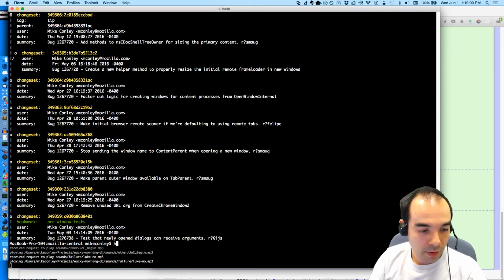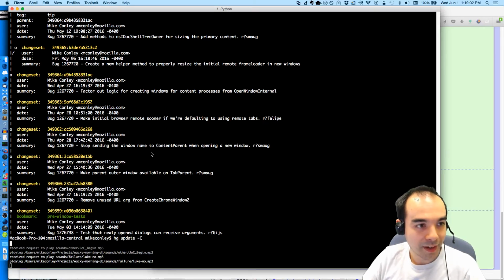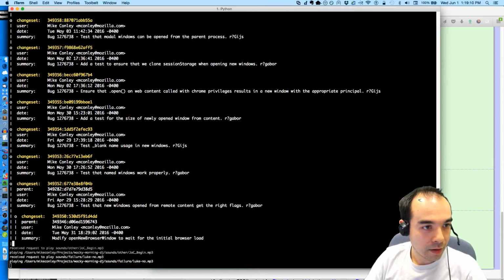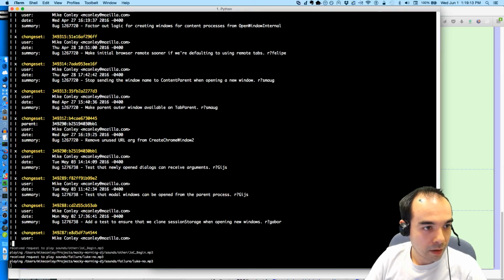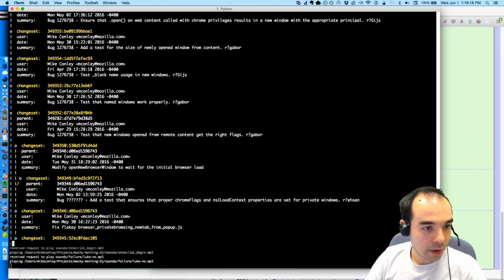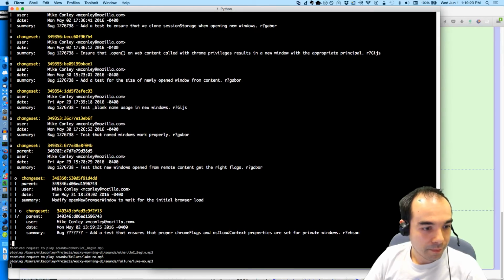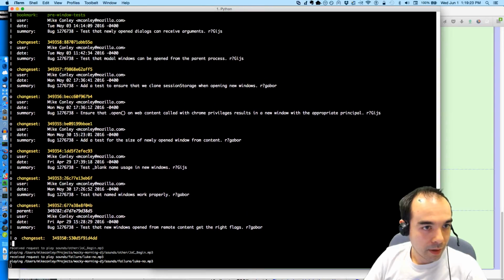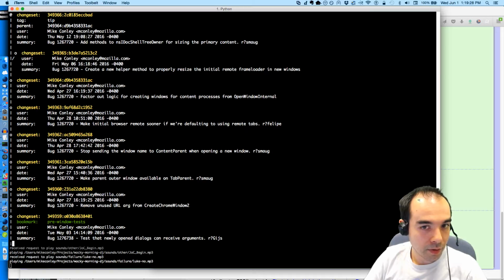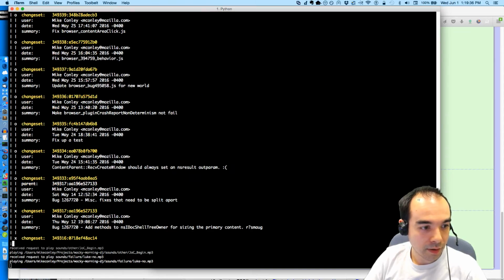Okay, what I'm going to do is hg update c to abort. I'm going to abort the evolution, and then see what I've got. What have I done? So we had rebased a bunch of those. Add methods to doc shell tree owner for sizing the primary content.